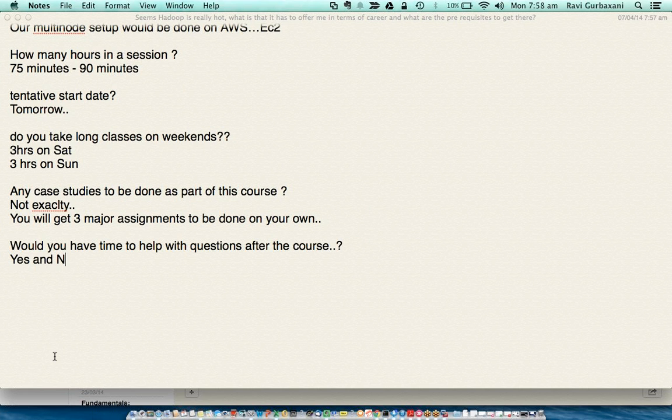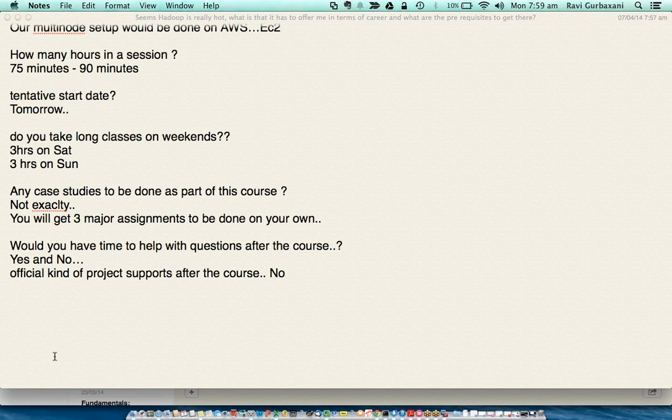So well, it's yes and no. The point is, yes, if there is an email that I can respond to, I'll respond. But having said that, is there any official kind of project support that a lot of students ask for after the course? Unfortunately, the answer is no.